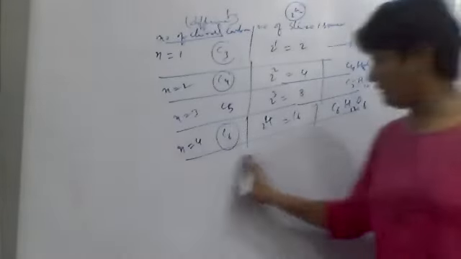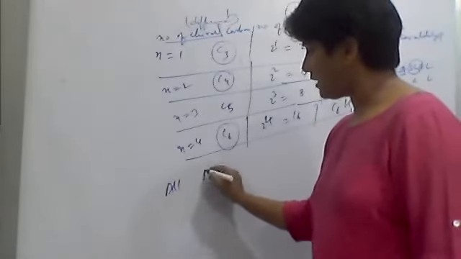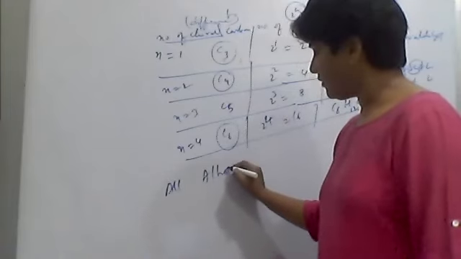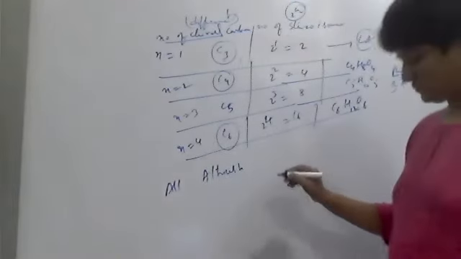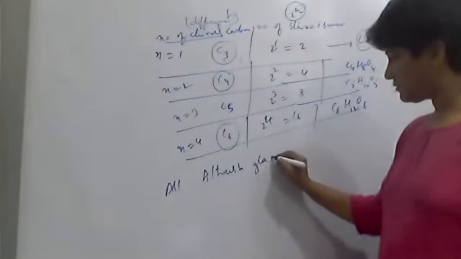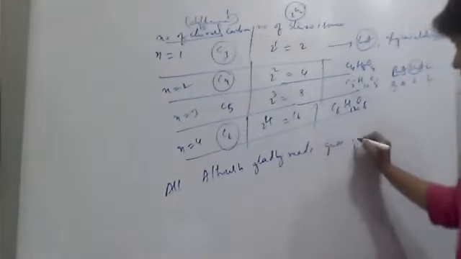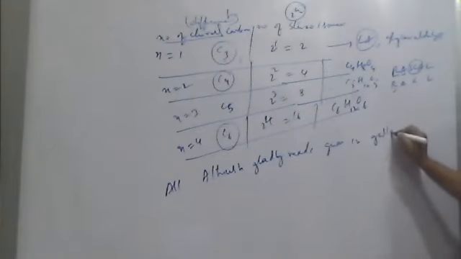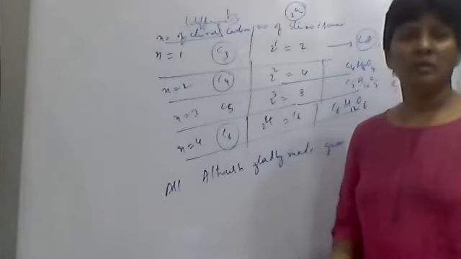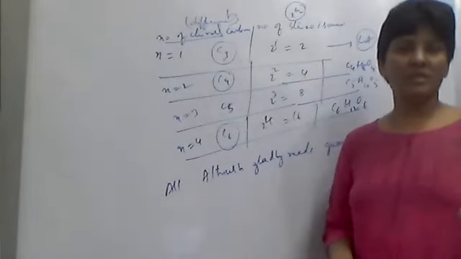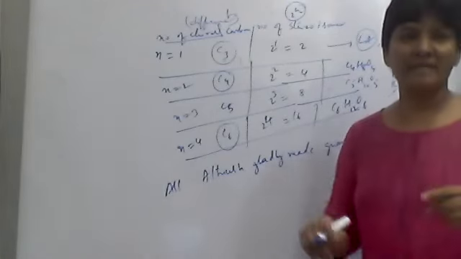And to remember this, I'll give you one mnemonic like RASCAL. How did I give it? See here, that is: All altruists gladly made gum in galantines. Altruists means people who don't have any work. The people who don't have any work, they made gum. Gum means glue, in gallon tanks. Gallon tank means big tank.